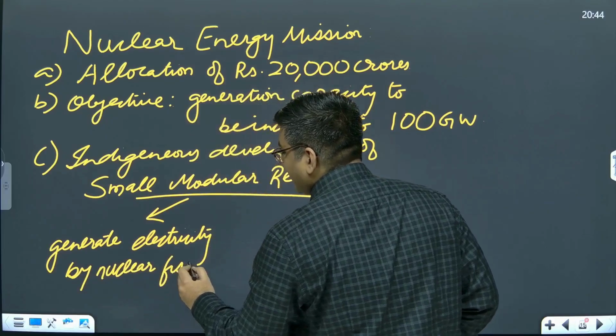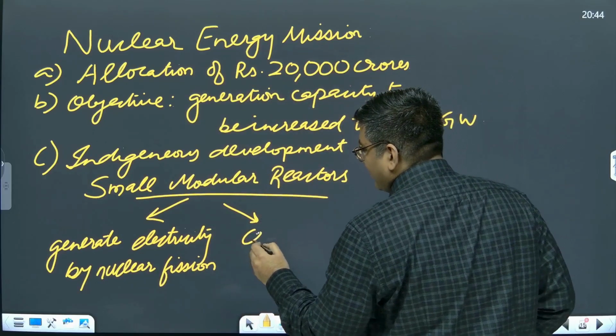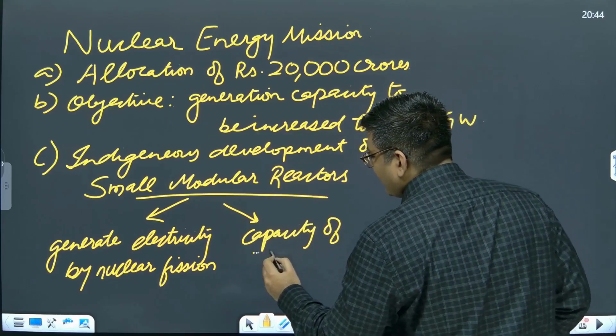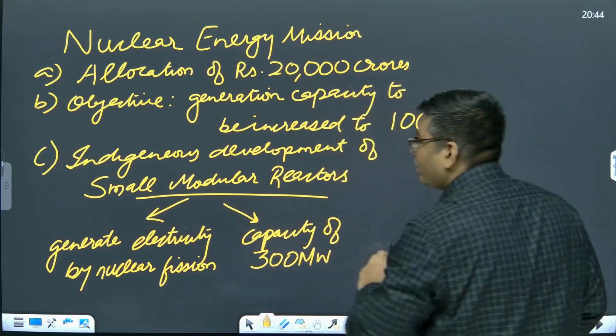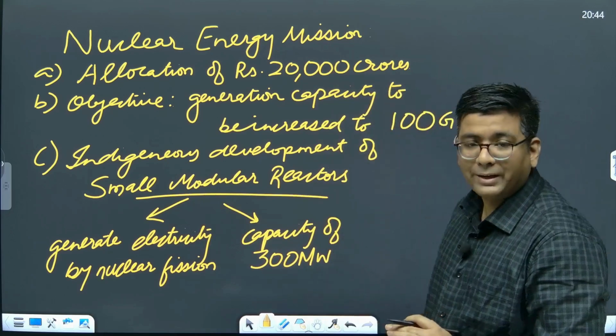That's the first thing, that they are fission reactors. Second, they have a capacity of 300 megawatts. So one single small modular reactor can generate 300 megawatts of electric power.